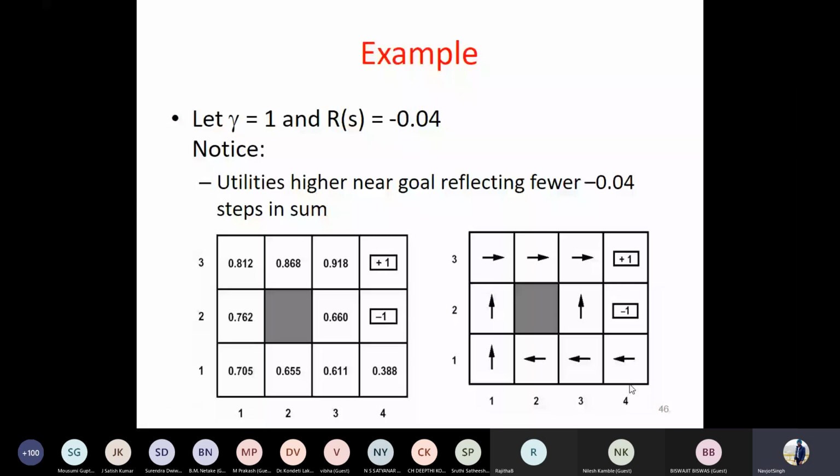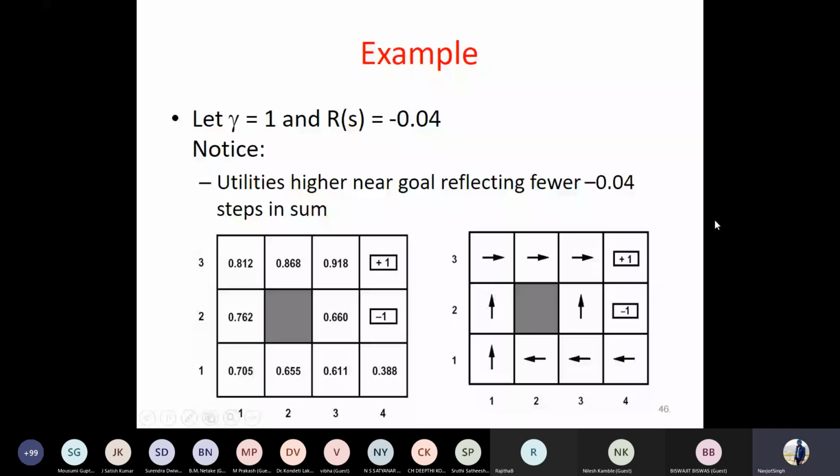Like when you were on the state (3,1), the value 0.611 which you got was for moving to the left side. You would have tried all of left, right, up, down. For up, the value would have been a little lower. That's why you have selected the left.